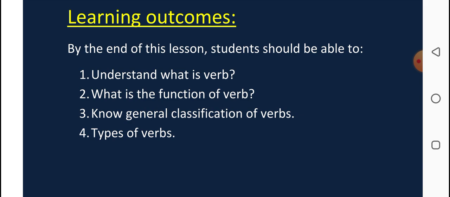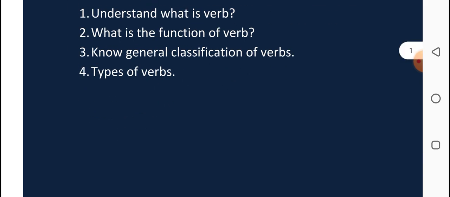Next, the third point is the general classification of verbs. Here I'm going to tell you the three general classifications that we divide the verb into. And last but not least, I'm going to tell you the types of verbs, the different types: what are action verbs, what are other types of verbs like linking verbs, what are transitive and intransitive verbs, what are regular and irregular verbs.